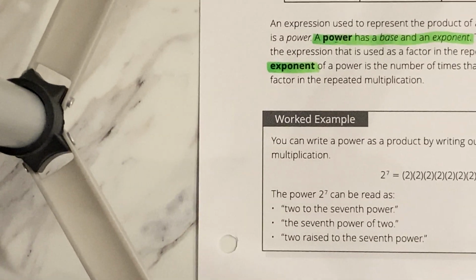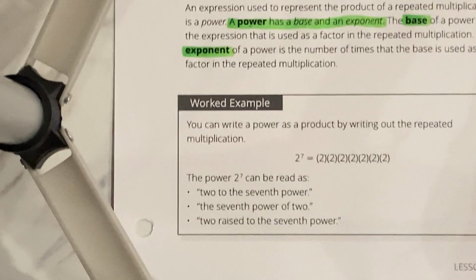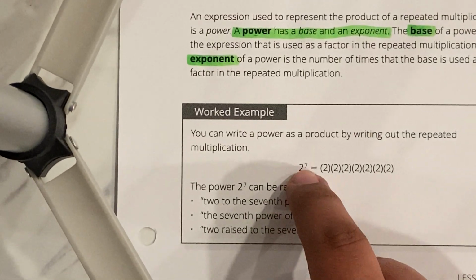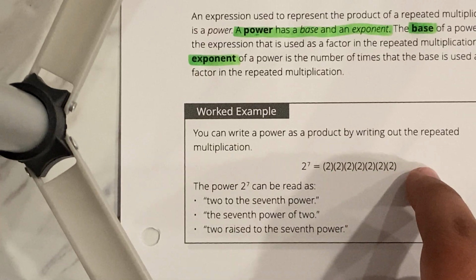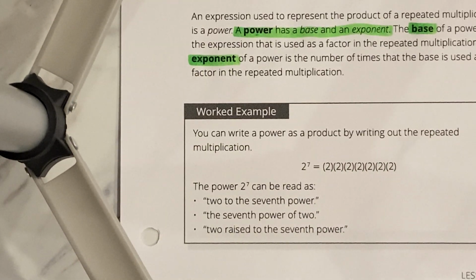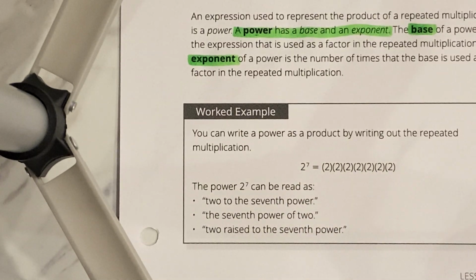In this worked example, you can write a power as a product by writing out the repeated multiplication. So if I take 2 to the power 7, that is 2 multiplied 7 times, and then we could put that in the calculator, or we can just put this little piece and we find out how many sires and dams our Rickson had. Okay, but let's break it down.